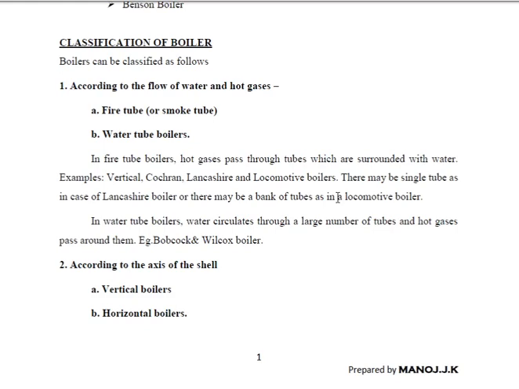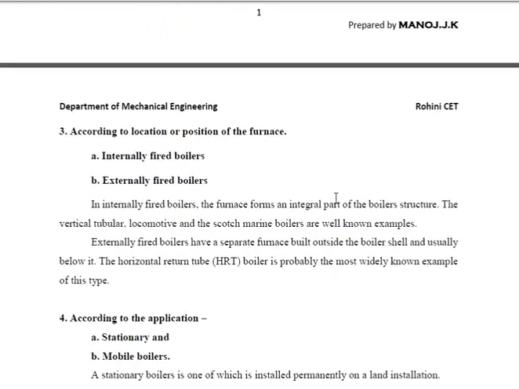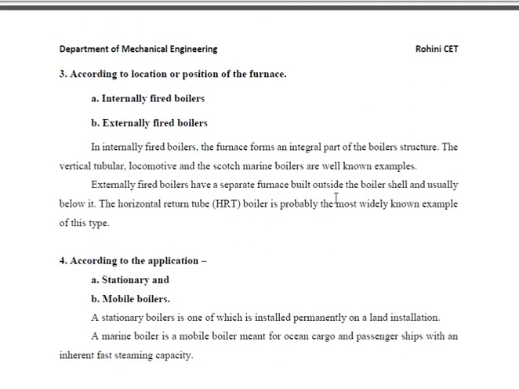According to the axis of the shell: vertical boiler, horizontal boiler. Then according to the location or position of the furnace: internally fired boilers, externally fired boilers. In internally fired boilers, the furnace is an integral part of the boiler. That means the furnace is kept inside the boiler structure.